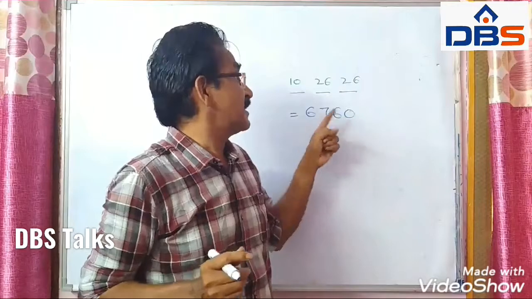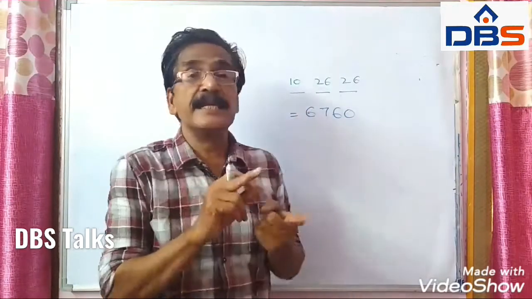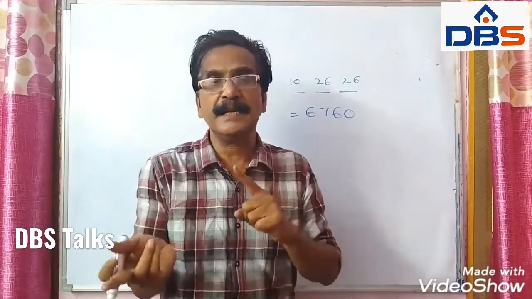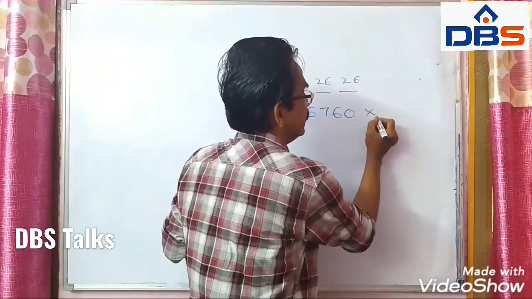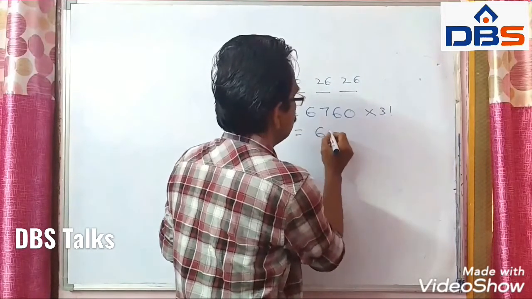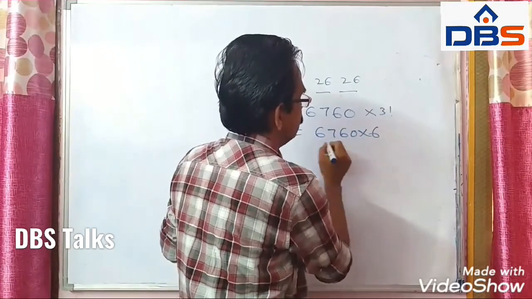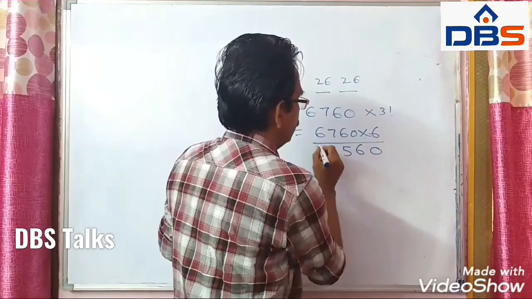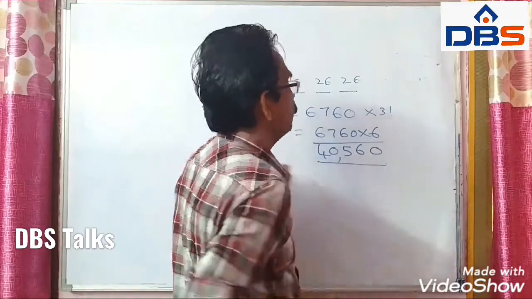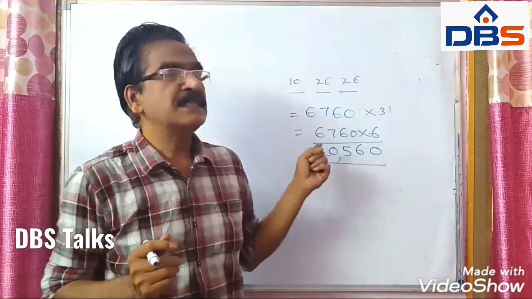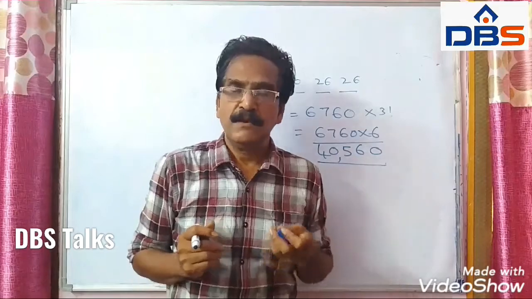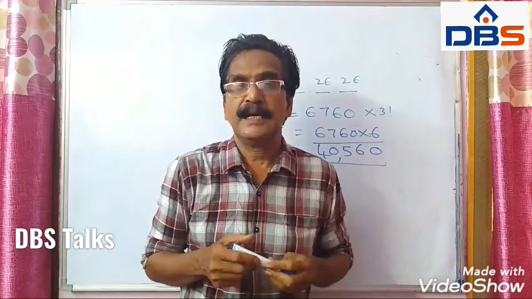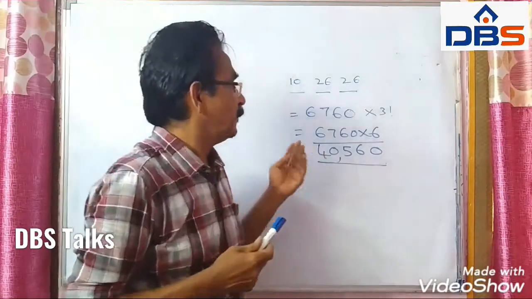So for 6,760, again these 3 characters can be internally permuted, which is possible in another 3 factorial ways. So 6,760 into 6. 6 sixes are 36, 42, 45, 40,560. 40,560 ways. So this is the total number of email passwords we can make with these three characters and those conditions. Right, friends? This is an important problem, friends.